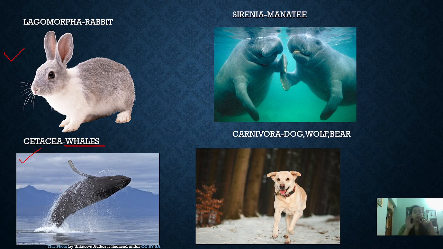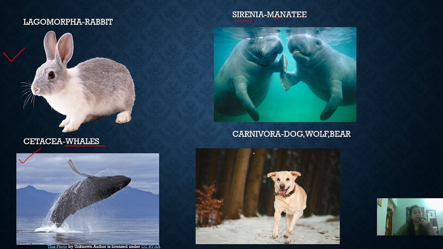Apart from that, you can see there are no hairs on their body, so the skin surface is smooth, and their eyes are well developed, while their ears are not that well developed. These are certain features found in whales, which are known as aquatic mammals. Also the manatee is an aquatic mammal that belongs to the order Sirenia.